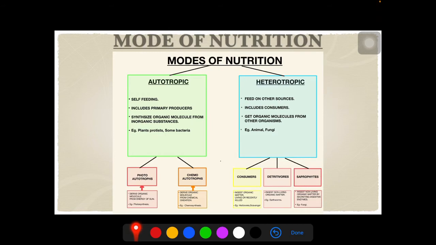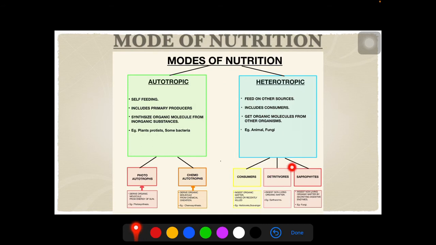Consumers are the organisms which ingest organic matter, living or recently killed. Examples are herbivores and scavengers. This is again an MCQ question. What is the mode of nutrition of consumers? They ingest organic matter, living or which is being recently killed. Examples are herbivores and scavengers.